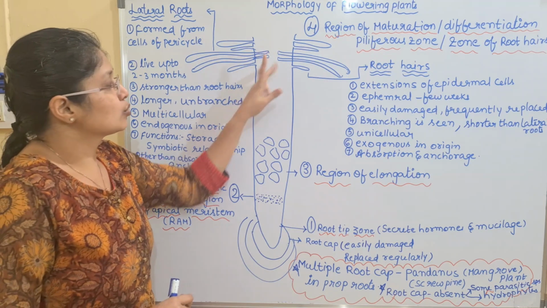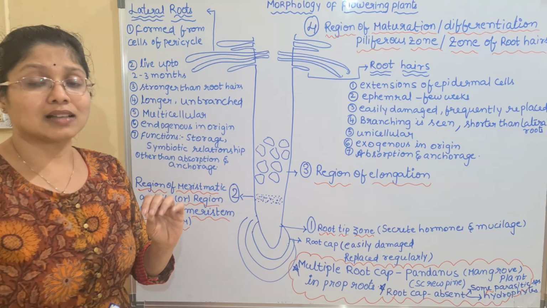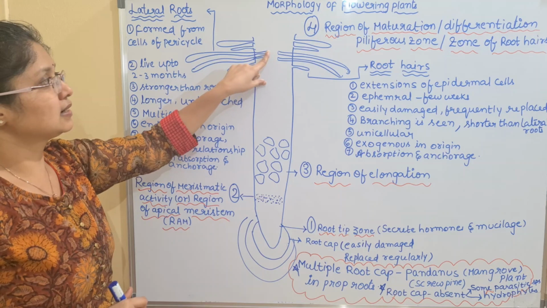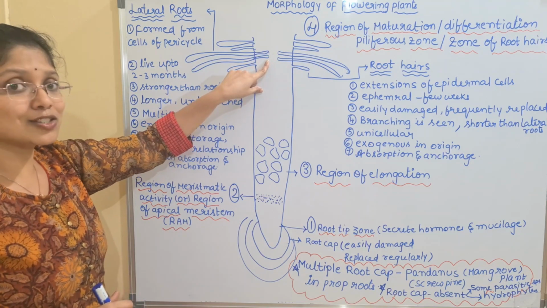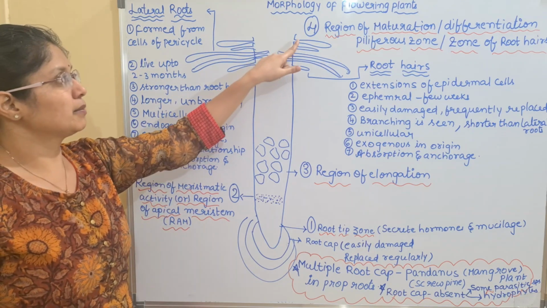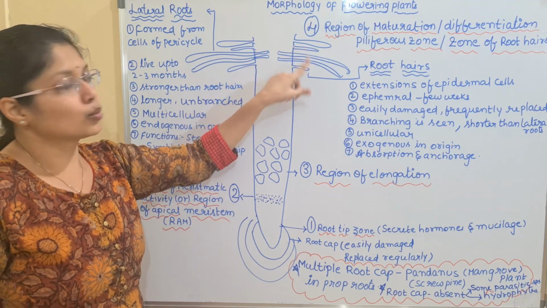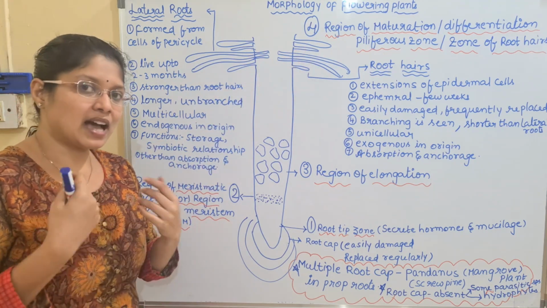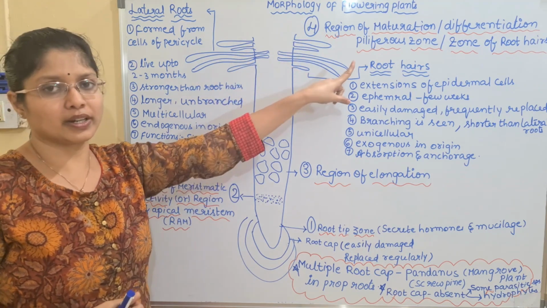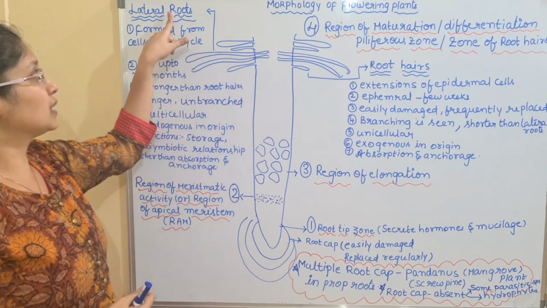Okay, and these root hairs which are produced from the central region are known as lateral roots. So whatever root hairs I have drawn from the center, from inside, are known as the lateral roots. And the root hairs which are simply attached to the external surface are known as the root hairs. So root hairs will have two names here. The outer hairs which are attached are simply said to be the root hairs, and the inner hairs which are mainly attached on the root are said to be the lateral roots.